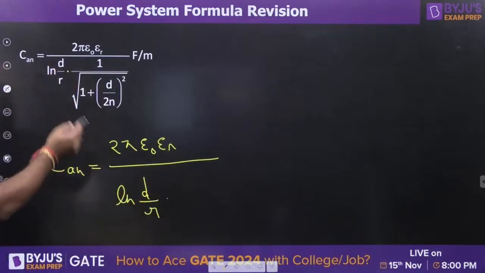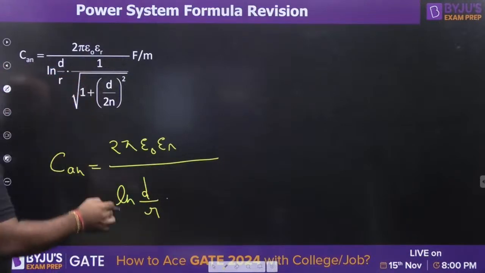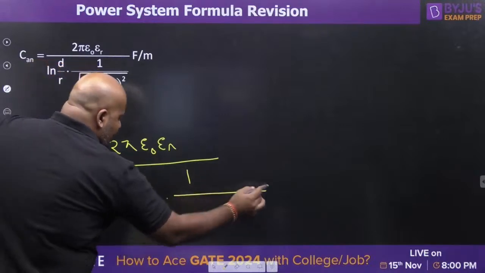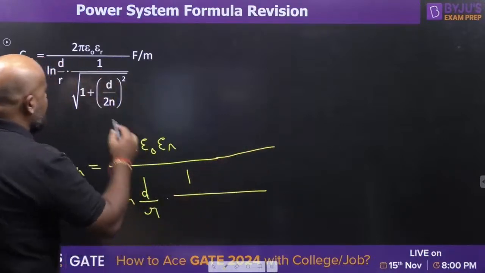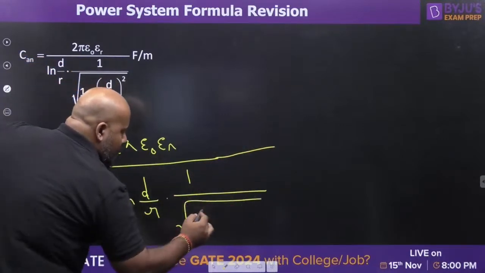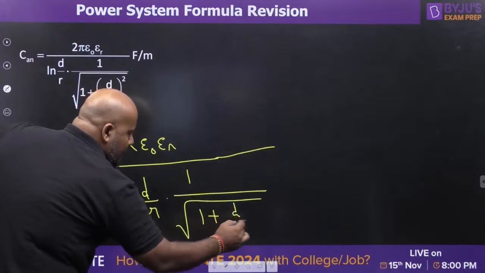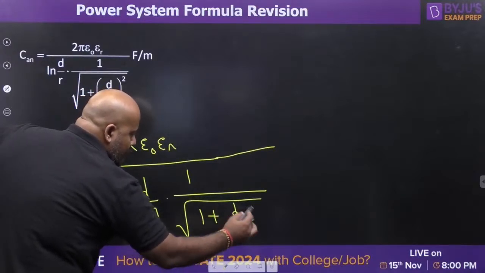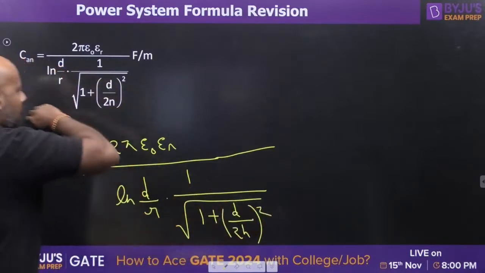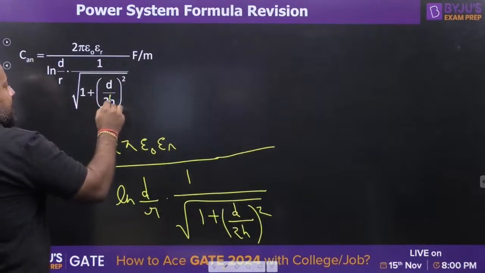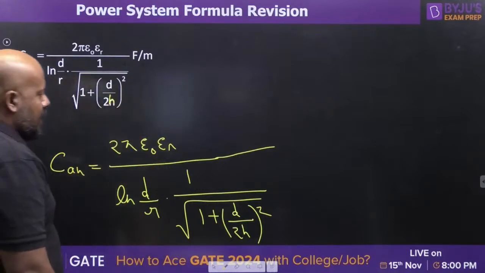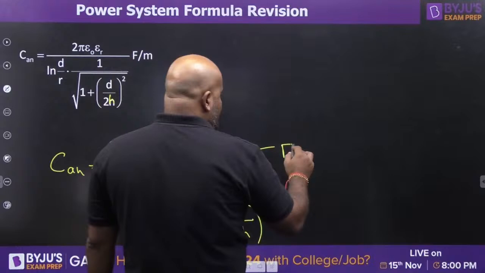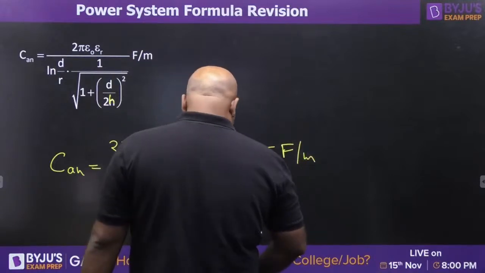This is the normal term we were getting earlier also, but there is one more term, that is 1 upon under root 1 plus d upon 2h whole square, and this is farad per meter.